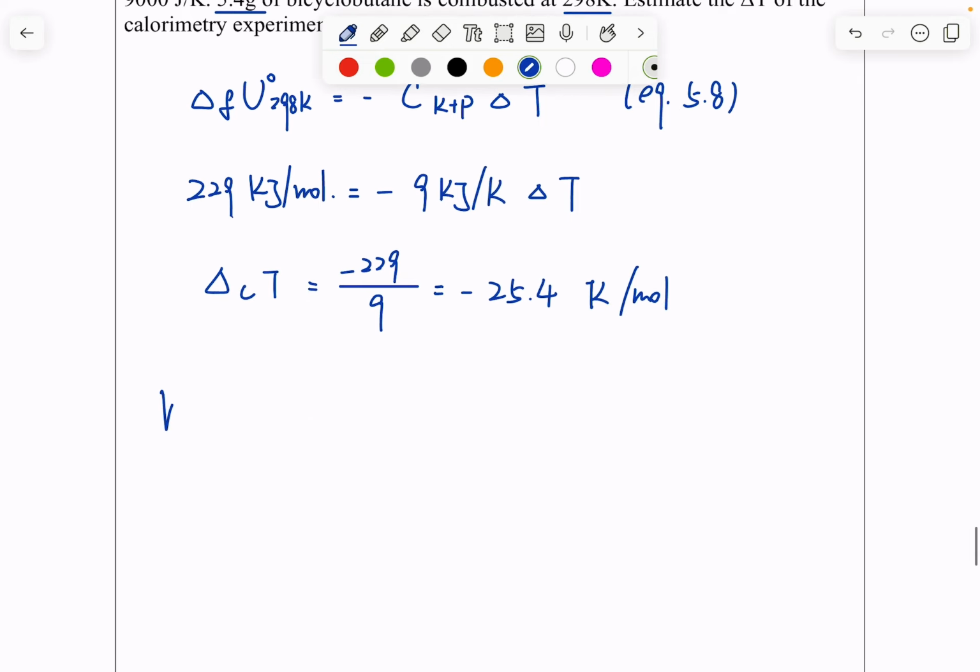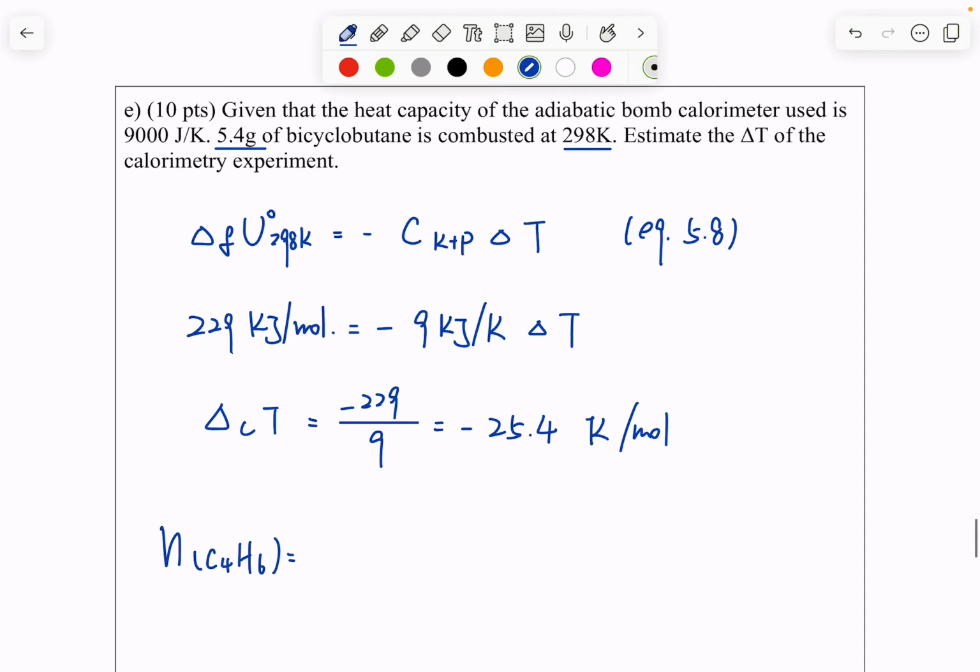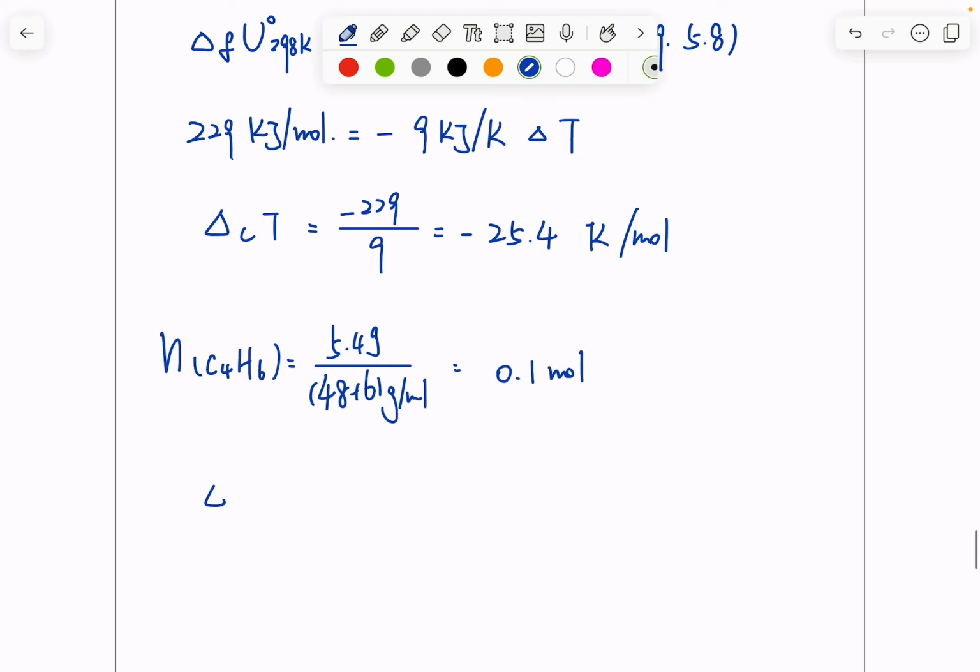So we can calculate the number of moles of bicyclobutane. That's equal to 5.4 gram divided by 48 plus 6 gram per mole. That equals 0.1 mole. So my delta T must equal negative 2.54 Kelvin.